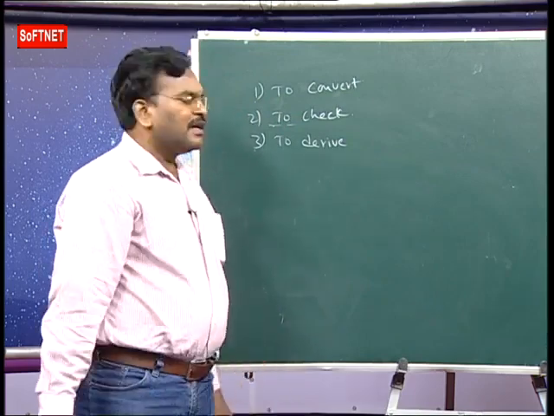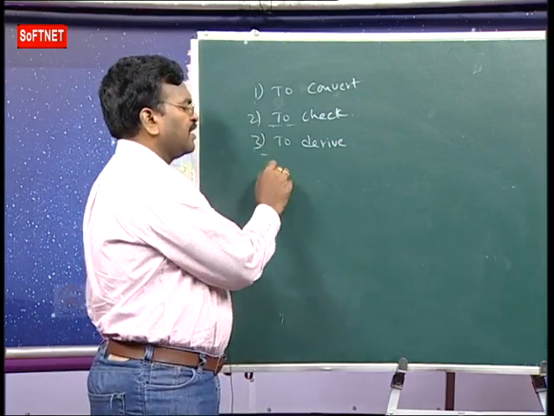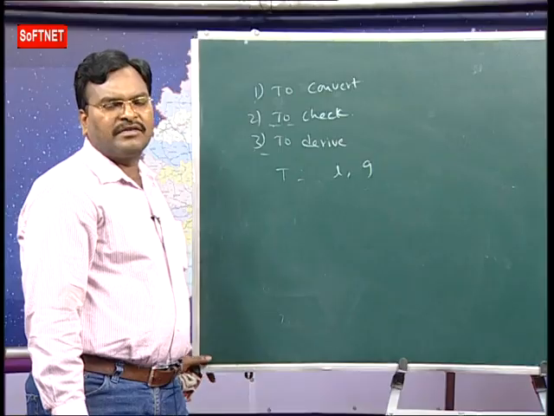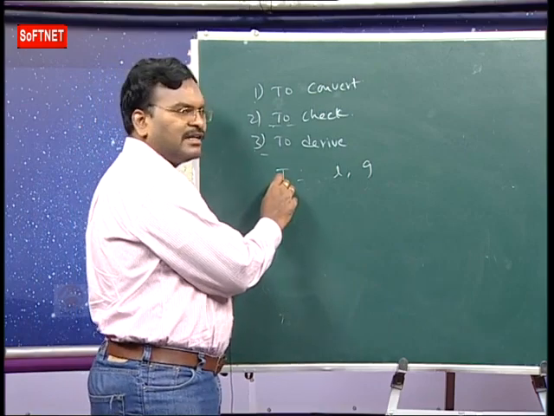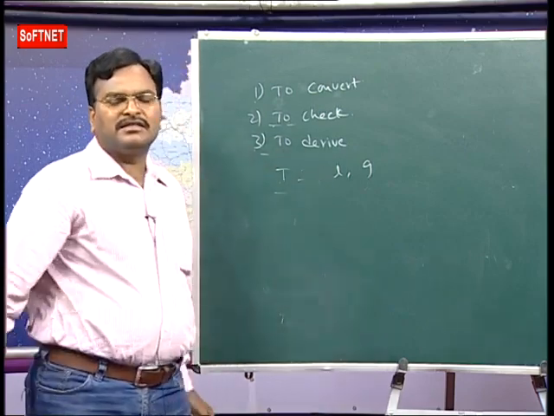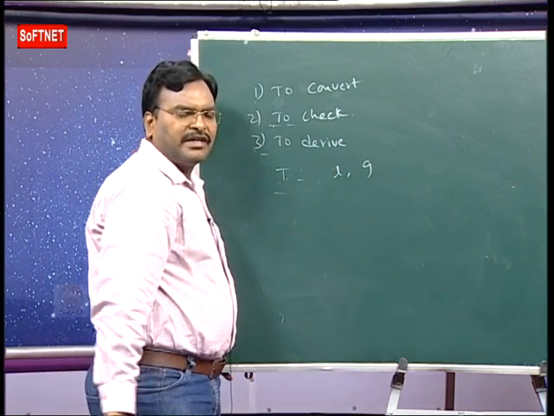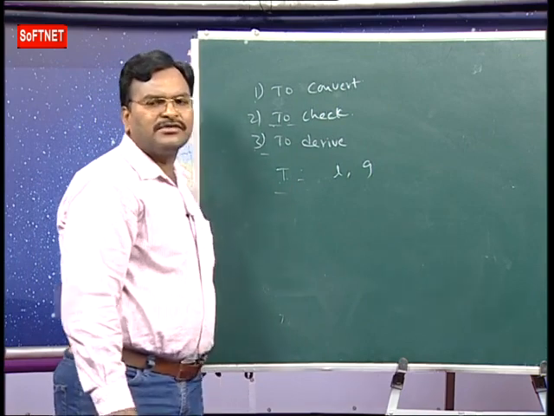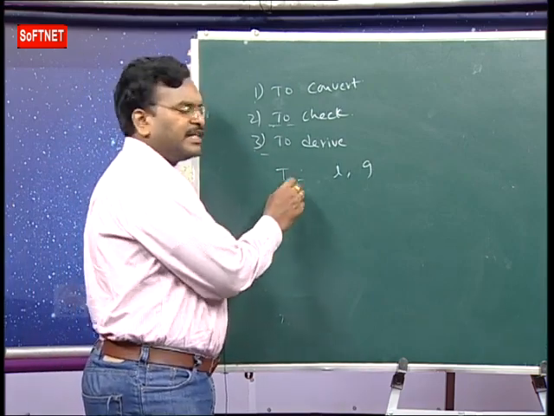For this, they are giving, for example: time period of a simple pendulum depends on length and acceleration due to gravity. Derive expression for time period. So in this question, you must know all the physical quantities. Here we want to derive the relationship between time period, length and acceleration due to gravity. Sometimes they ask, force depends on what? Like that they are giving values. How do we derive the expression here?